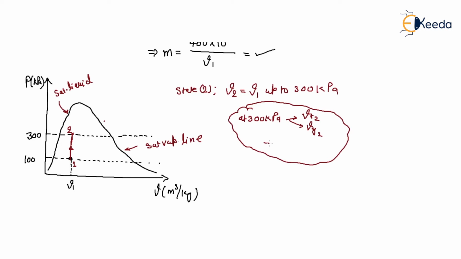In this case, you can see that V2 is greater than Vf2 and less than Vg2. So the volume at 300 kilopascal is also in the two-phase region.